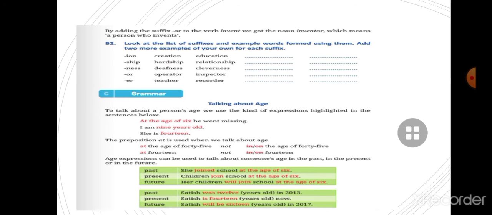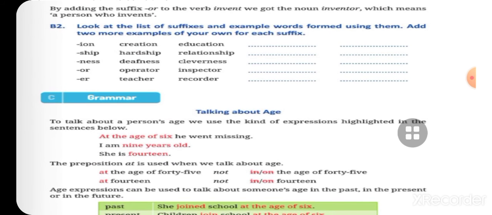So children, by adding the suffix OR to the verb invent, we got the noun inventor, which means a person who invents. And when we add ION to the word, it makes invention, and invention means something that is invented. When we add OR to invent, we got the noun inventor. An inventor means a person who invents. There is a difference between inventor and invention.